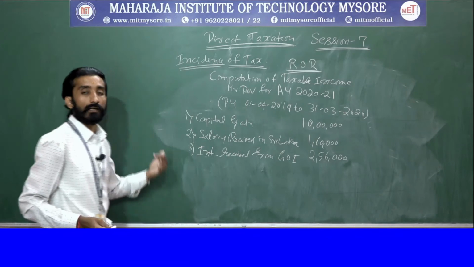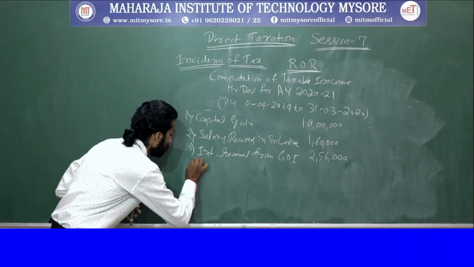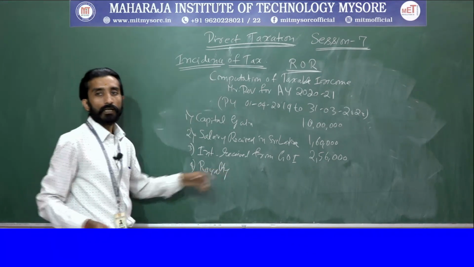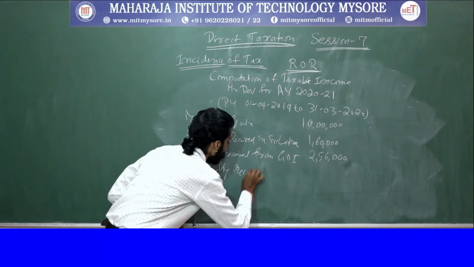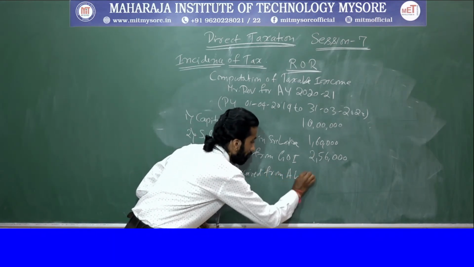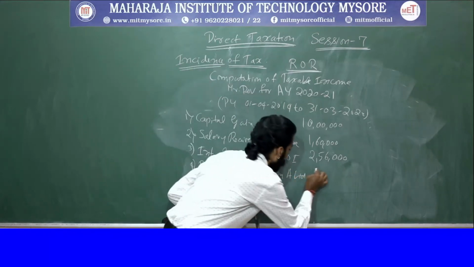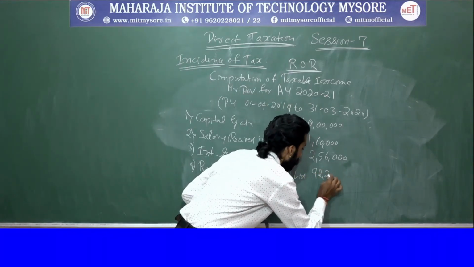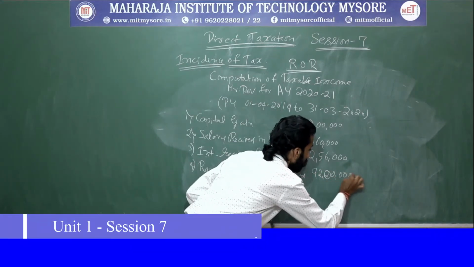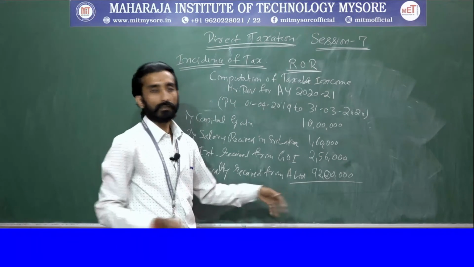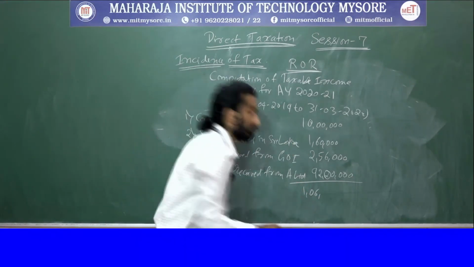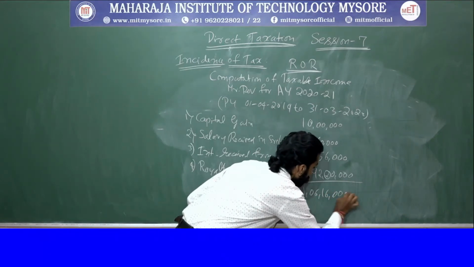Okay. Next thing is royalty received from A Limited. Next one is royalty, received from A Limited. So how much is it? 92 lakh. So if you sum this up, how much is it? 1 crore 6 lakh 16,000.